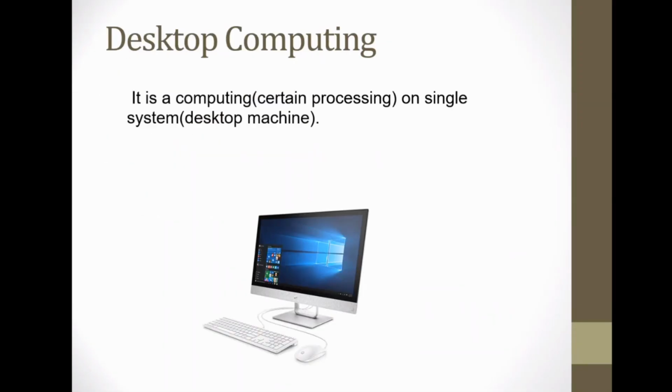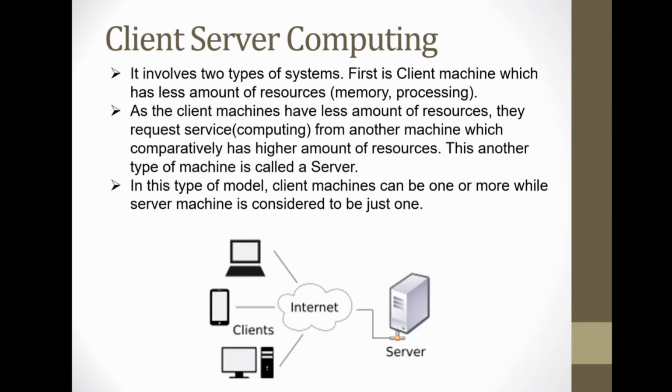Whatever computation you are doing on a single machine, that is called desktop computing. Whatever programming you are doing on a single machine, that is called desktop computing. Now see, your single machine has a limited number of resources. It has limited RAM. It has limited processor speed, right? So one single machine has limited resources.